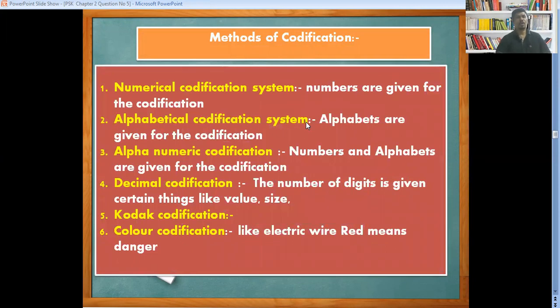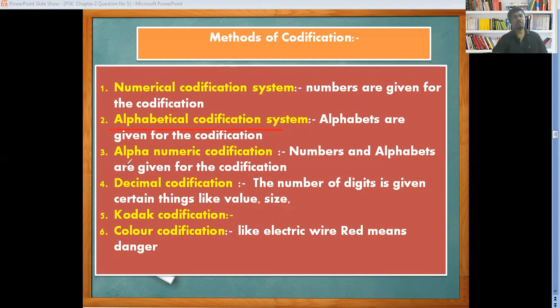Look at the first one, numerical codification system. It is also called a number codification system. We are supposed to give the number to the material for easy identification. Look at the second one, alphabetical codification system. A to Z, the alphabet in the English dictionary, we are going to use the alphabet assigned to the material for identification, the alphabetical codification system.